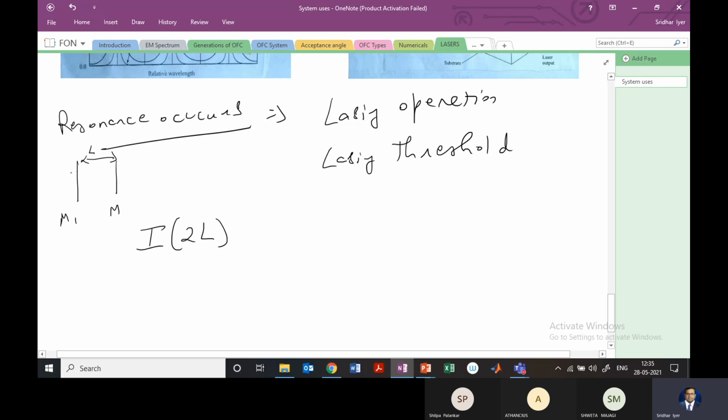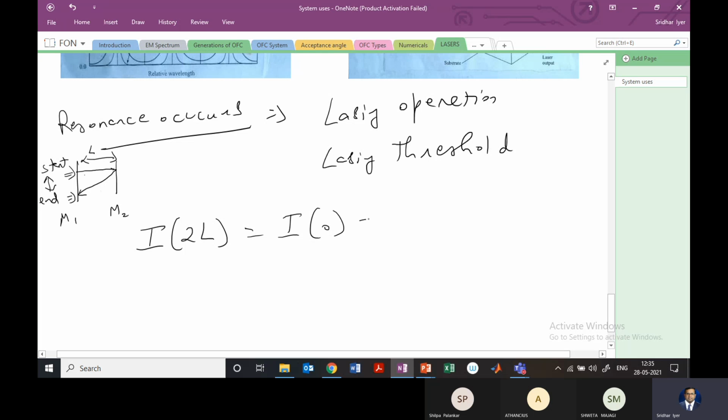So now if the light originates from mirror 1, it will hit mirror 2 and it will be reflected back to mirror 1, right? So the distance that this light is going to travel is L plus L, which is 2L. So I of 2L is going to be I of 0. That means this is the start point and this is the end point. If the start point and the end point have the same intensity, then I say that the laser is in resonance and the lasing threshold has occurred, right?